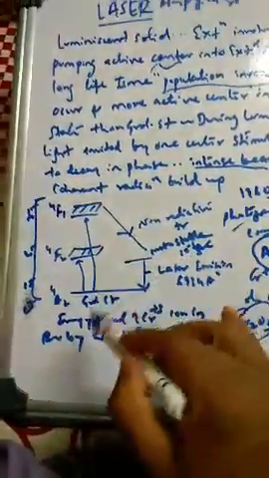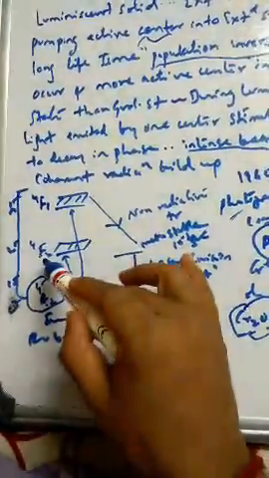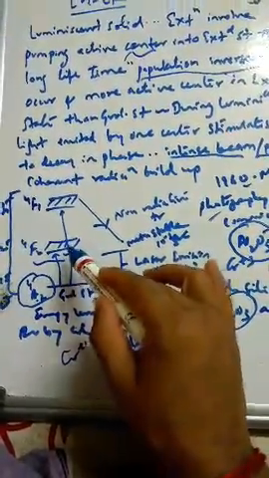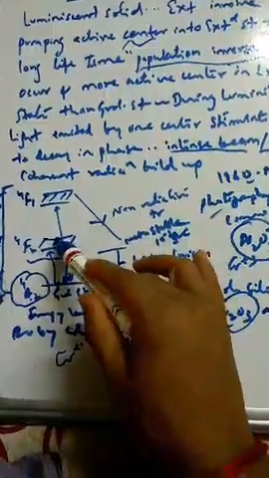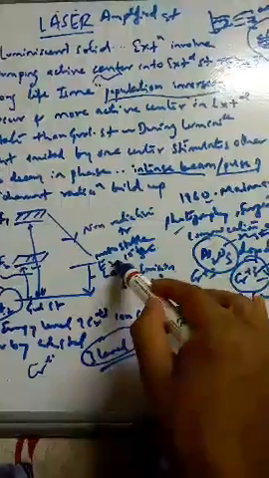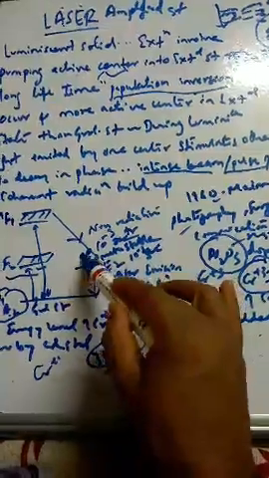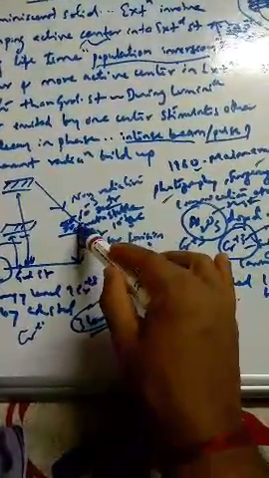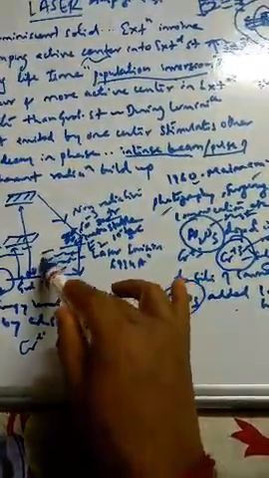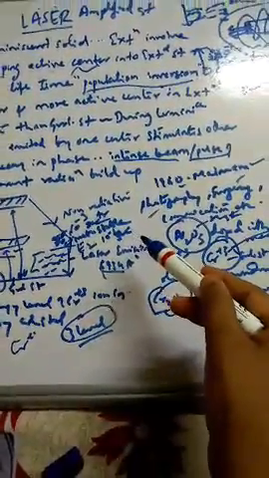And what will happen here, you can see the chromium is very important. You have the ground state level here, quadruplet A2, then quadruplet F2, F1, the excited states. Some energy is absorbed for this excitation, and the active center will be excited from here to here, and from here they come to the E2 stage. This is the E2 stage where they remain for a longer time, 10 to the power of -3 seconds. They remain active like this, and once the time is over, one by one they get stimulated and come down with emission of rays, 1 2 3 4 like this, which comes to be around 6934 Angstrom. So, higher wavelength.